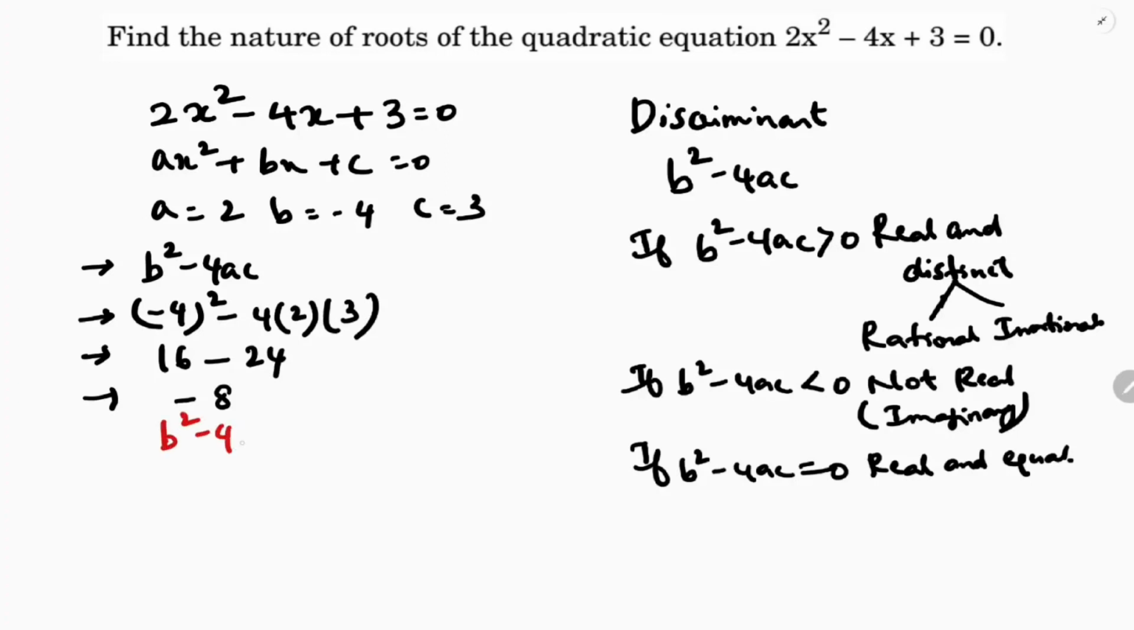So b square minus 4ac is less than 0, not real. The nature is not real, or you can write imaginary roots.